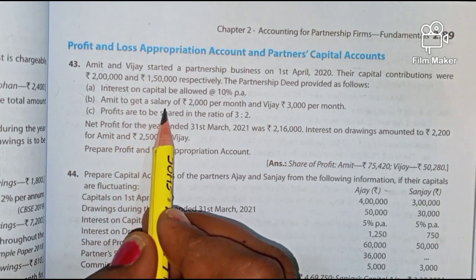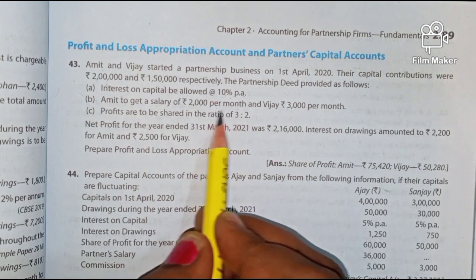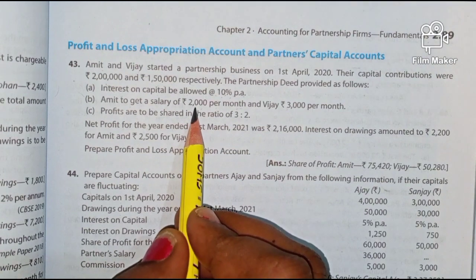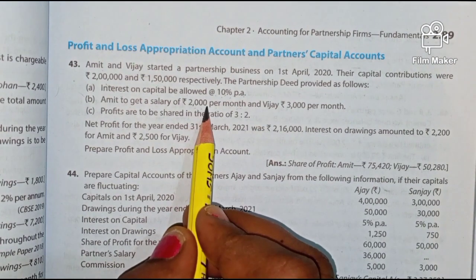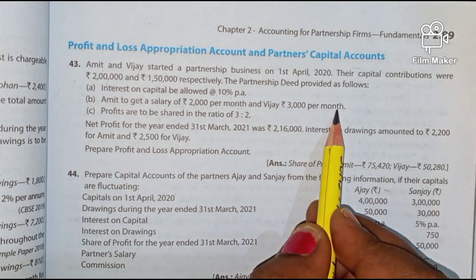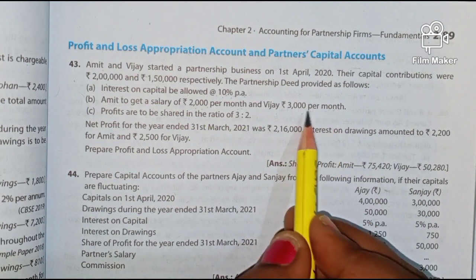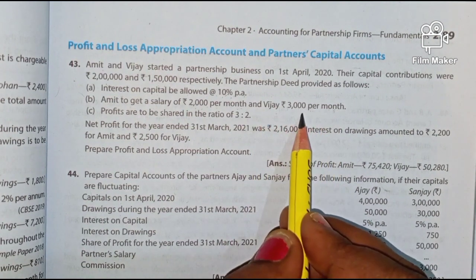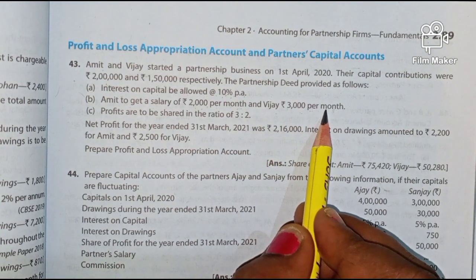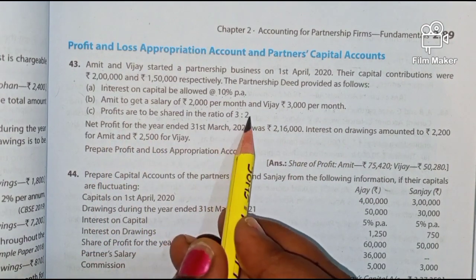Then Amit to get a salary of 2,000 per month. When per month is given, we have to convert it for 1 year. So 2,000 into 12 comes to 24,000. And Vijay 3,000 per month. So 1 year salary will be 3,000 into 12, that comes to 36,000. Now here profits are to be shared in the ratio of 3:2.